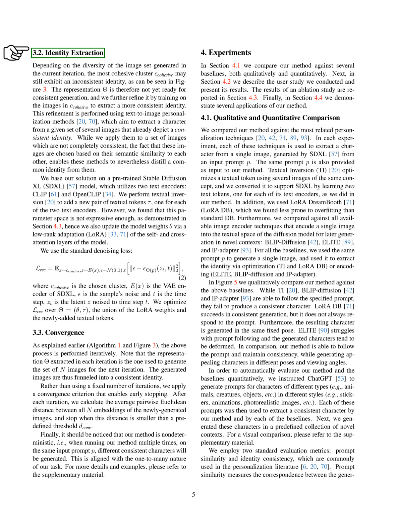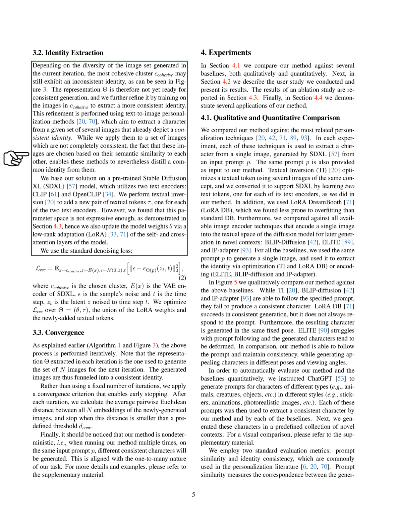Section: Identity extraction. We're working on a process to extract a consistent identity from a diverse set of images. Sometimes, even the most cohesive group of images can still show an inconsistent identity, as seen in our figures. This means that the representation we've created isn't quite ready for consistent generation. To refine it, we train on the images in this group to extract a more consistent identity.